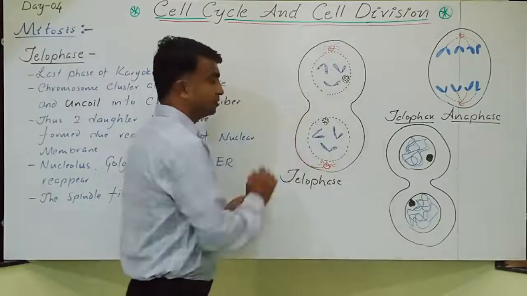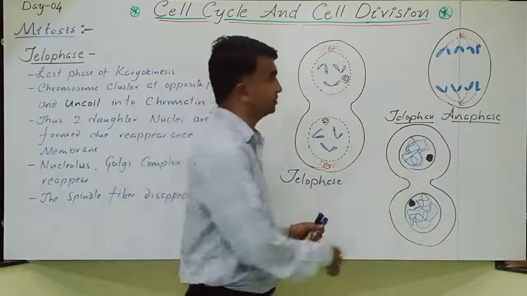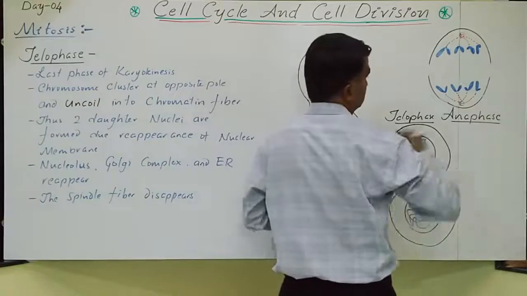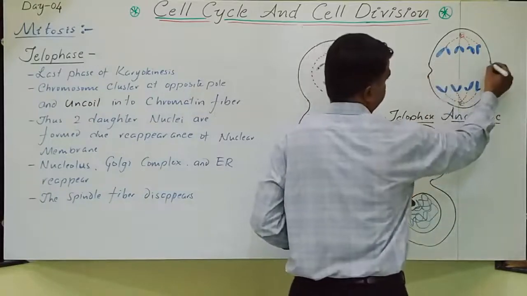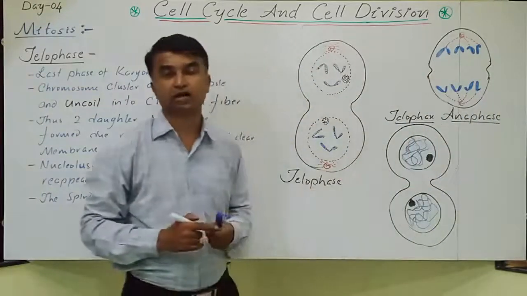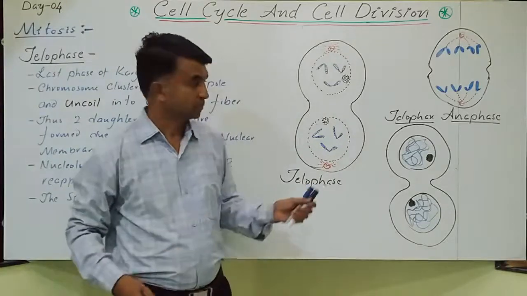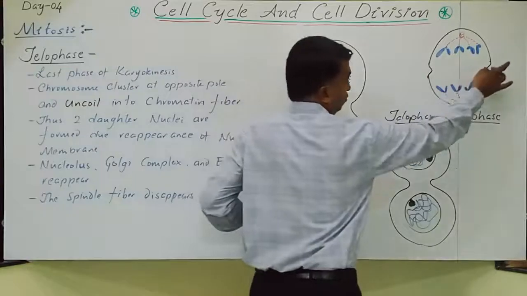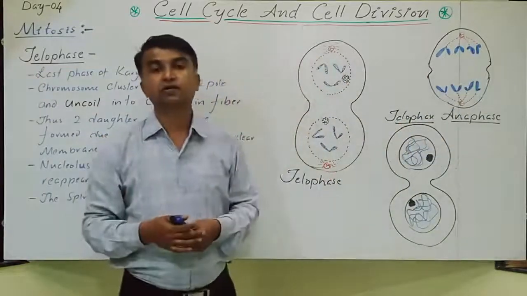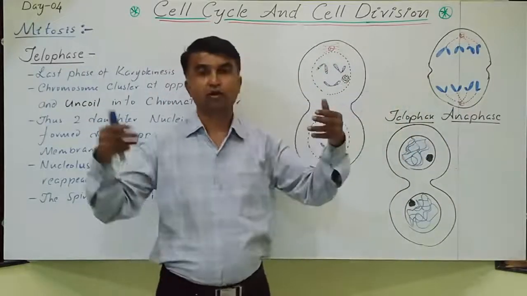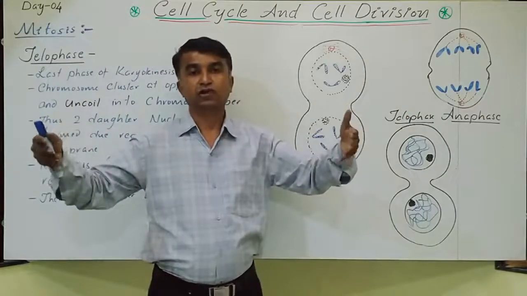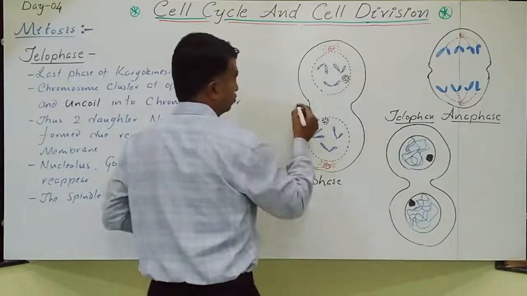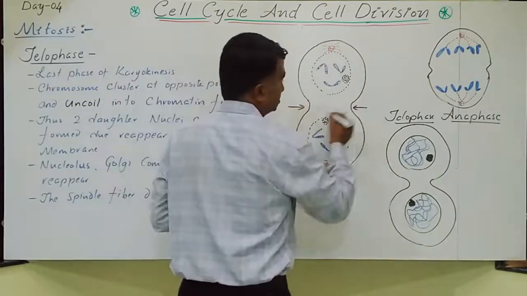So this is the animal cell. Now, if you observe here, this is anaphase. In the beginning of the anaphase itself, constriction begins here. A small depression has started. Cytokinesis in the animal cell means the furrow begins in the center of the cell. The furrow gradually moves from outside toward the center.